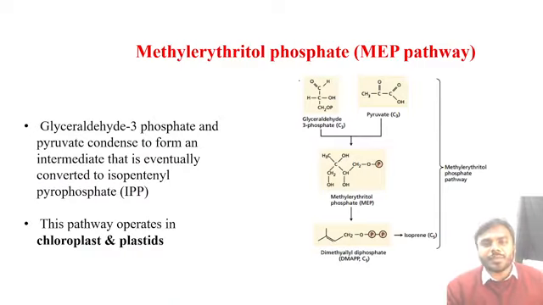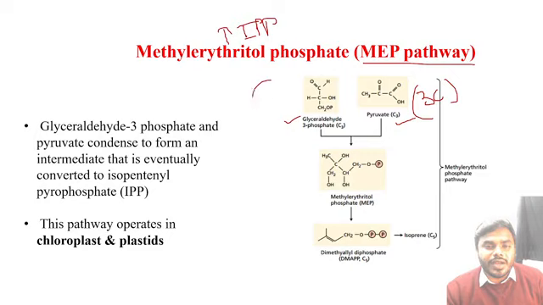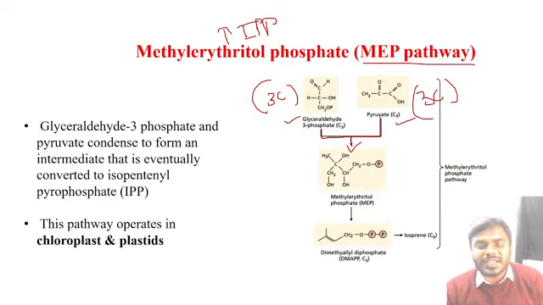So now the next pathway is what, friends? The MEP pathway. What did I tell you? Of course, undoubtedly the MEP pathway also has to give rise to the IPP only. No doubt about it, because IPP is the one which is going to give rise to the terpene. Now all the students listen to me. What is happening in the case of the MEP pathway? Pyruvate and glyceraldehyde 3-phosphate are involved. Pyruvate is a 3 carbon containing compound. Glyceraldehyde 3-phosphate is also a 3 carbon containing compound. Now these two combine together and give rise to a 6 carbon containing compound. What was that, friends? That we can call the MEP.